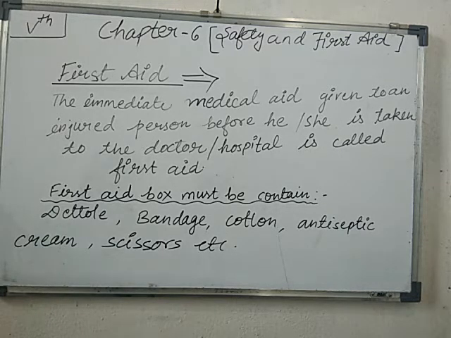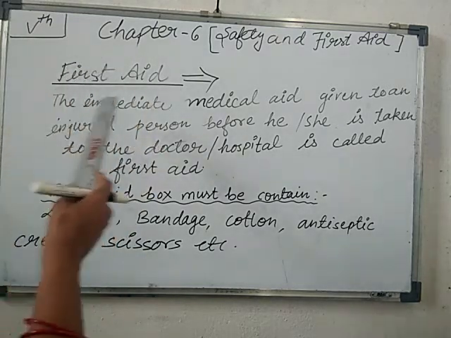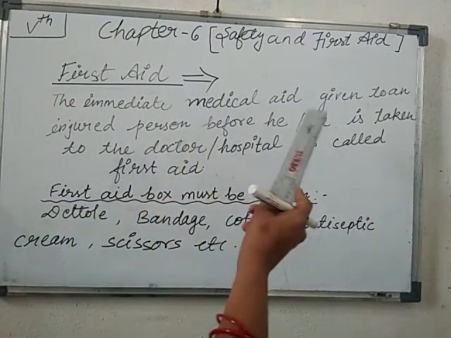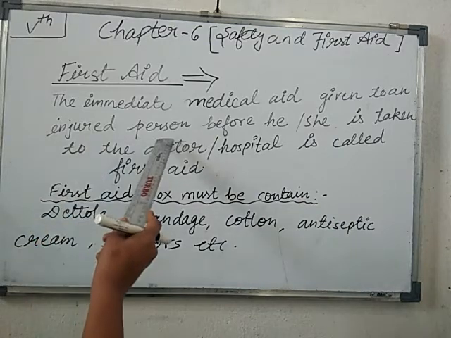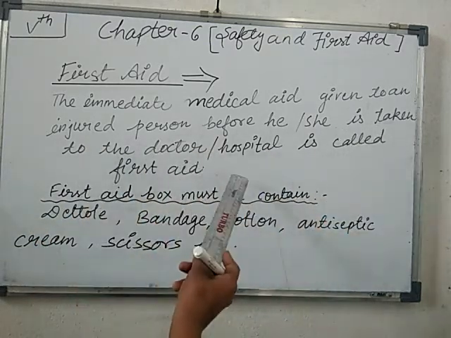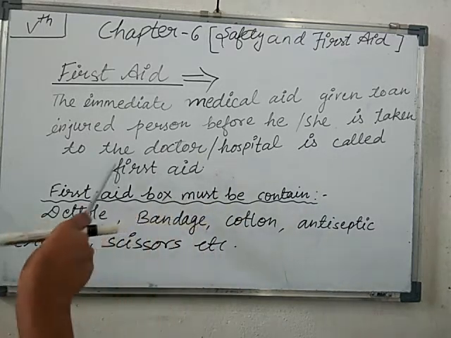If you are doing something for the injured person to keep things from getting worse, that is known as first aid. What does first aid mean? The immediate medical aid given to an injured person before he or she is taken to the doctor or hospital is known as first aid.